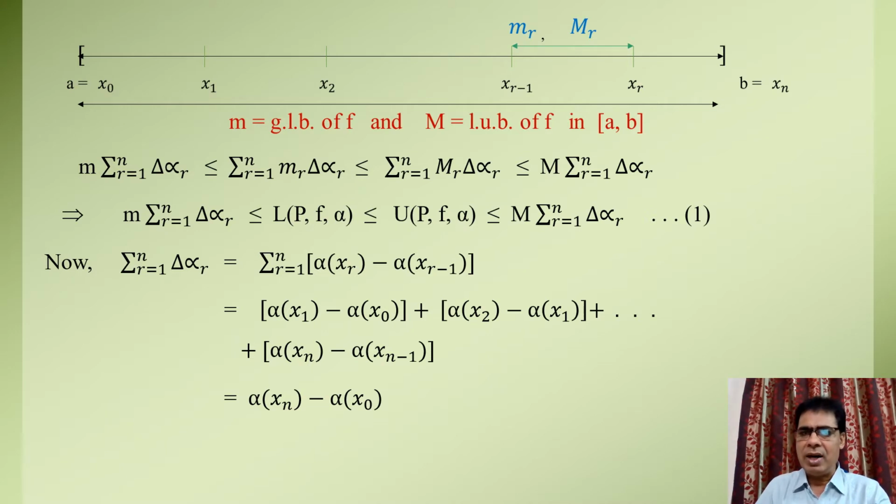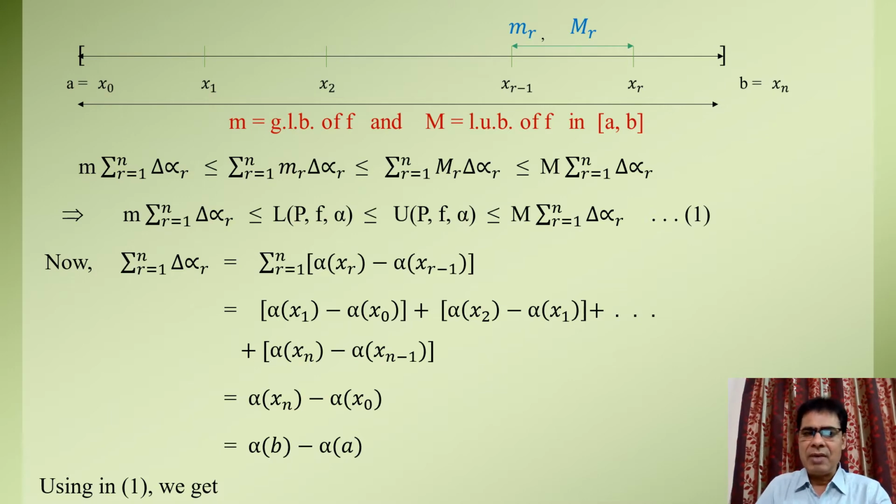Since xn equal to b and x0 equal to a in the partition P of closed interval AB, hence on substituting the value of xn and x0, we get summation r equal to 1 to n del alpha r equal to alpha of b minus alpha of a.